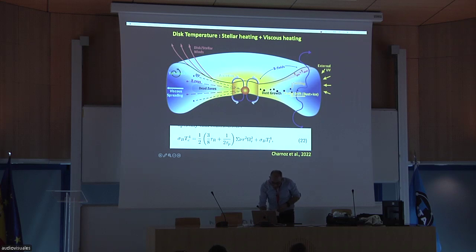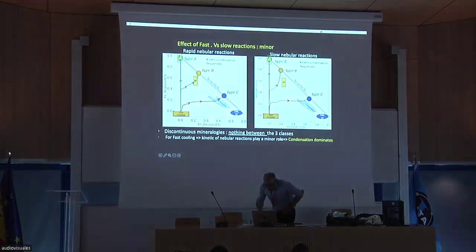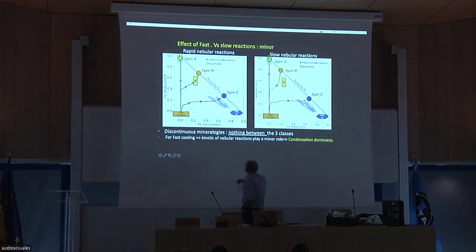So what I know, if you look here, but I do not have the graph here. You know about condensation? What I know is that, for example, something that we do not reproduce here is the oxidation level of CI and CM. We never reproduce that. But recently, some people presented at a conference the oxidation state of Ryugu from the Hayabusa 2 mission, and that is very close to CI chondrite.